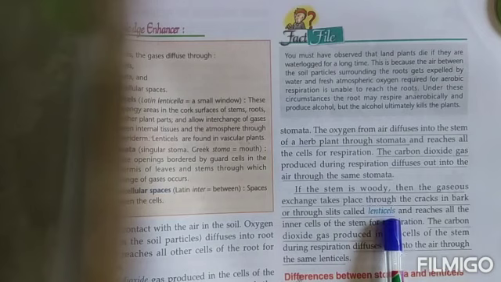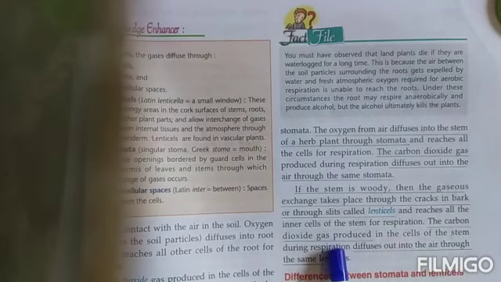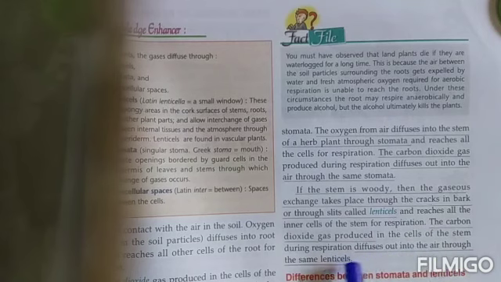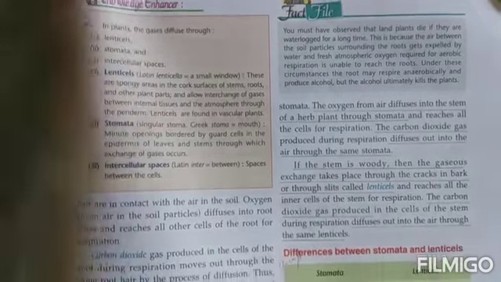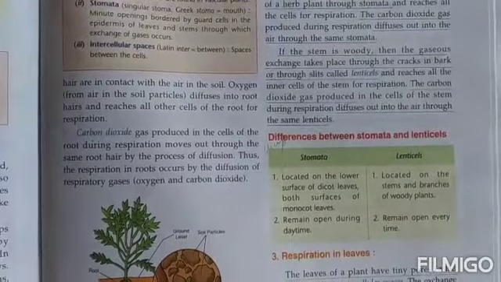So the respiration will take place through the lenticels, and the gas will reach all the inner cells of the stem for respiration. The carbon dioxide gas produced in the cells will also move out through the same lenticels. That means the coming in of the air and the moving out of the air will all take place through the same lenticels.